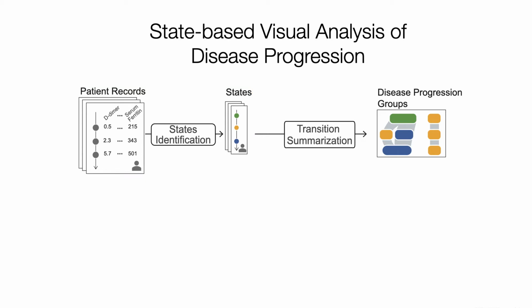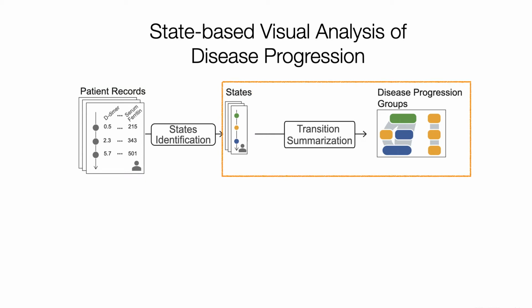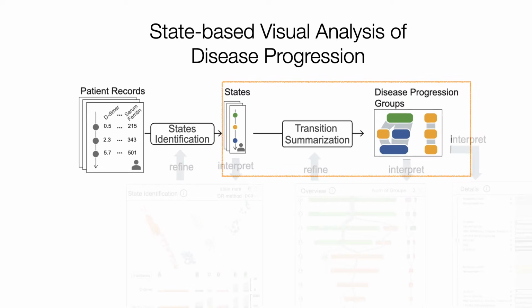After state identification, common state transition patterns are summarized. Those transition patterns can help users better understand the different paths of disease progressions. Patients are further grouped based on the transition patterns to reveal potential associations between progression patterns and the patient-level features.